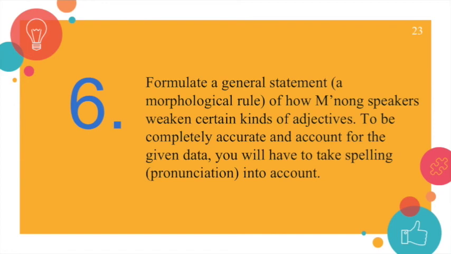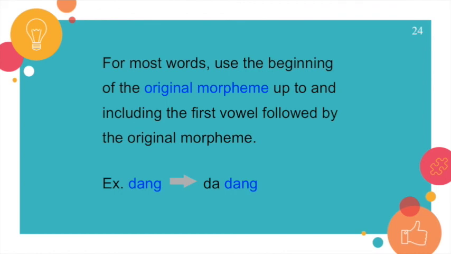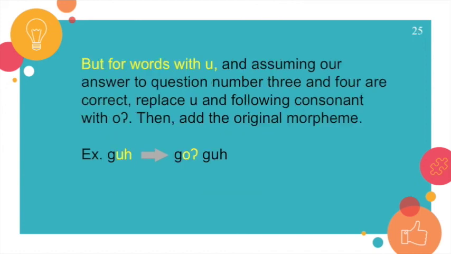To be completely accurate and account for the given data, you will have to take spelling or pronunciation into account. For most words, use the beginning of the original morpheme up to and including the first vowel, followed by the original morpheme. But for words with U, and assuming our answers to questions number 3 and 4 are correct, replace U and the following consonant with O glottal stop. Then add the original morpheme.